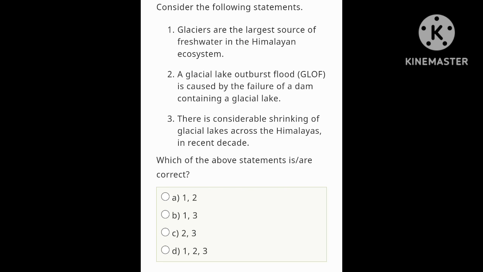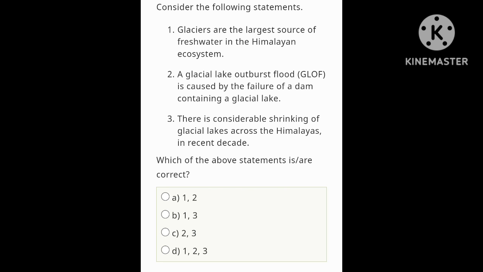Statement 3: there is a considerable sinking of glacial lakes across the Himalaya in recent decades. No, it is predicted that if the temperature rises above 2 degrees Celsius, then 45% of the small and medium glaciers will become glacial lakes, and 70% of smaller glaciers are likely to melt away. So this one is wrong, because it is not in the recent decade, it is predicted for the year 2070. So statement 3 is wrong.